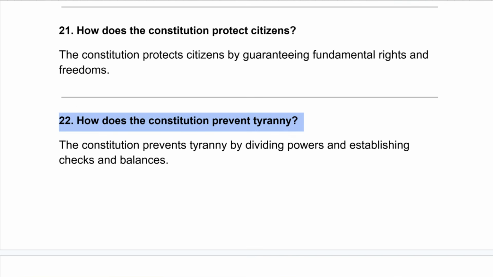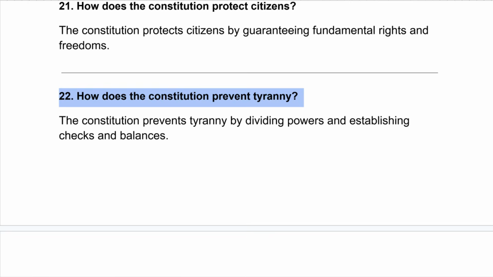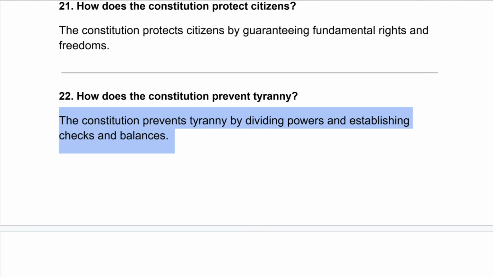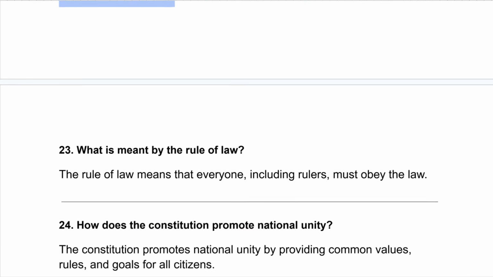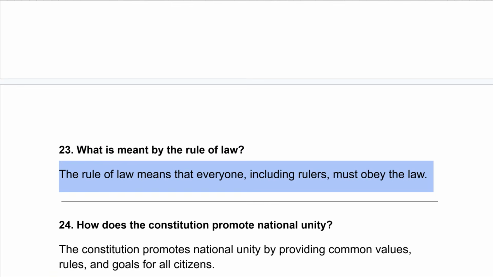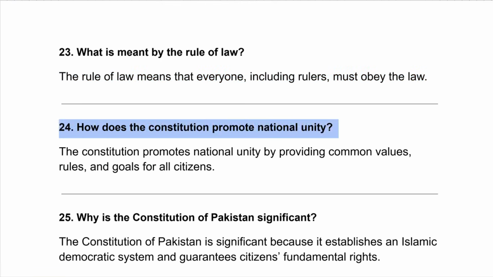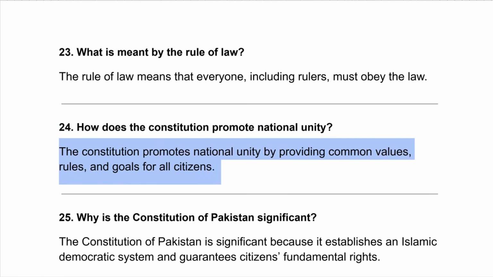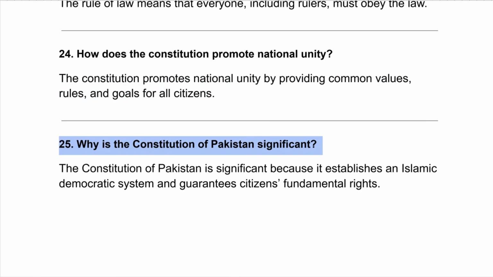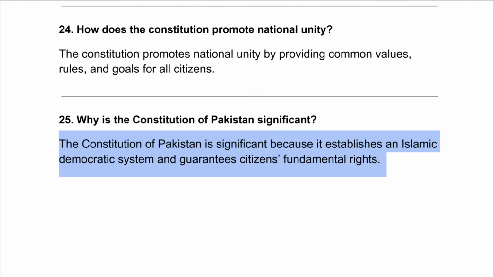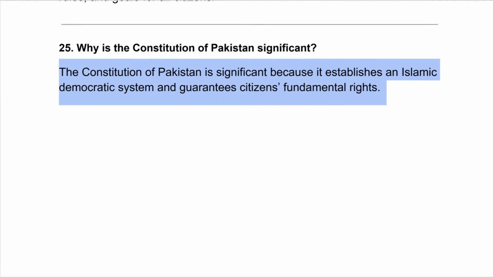How does the Constitution prevent tyranny? The Constitution prevents tyranny by dividing powers and establishing checks and balances. What is meant by the rule of law? The rule of law means that everyone, including rulers, must obey the law. How does the Constitution promote national unity? The Constitution promotes national unity by providing common values, rules, and goals for all citizens. Why is the Constitution of Pakistan significant? The Constitution of Pakistan is significant because it establishes an Islamic democratic system and guarantees citizens fundamental rights.